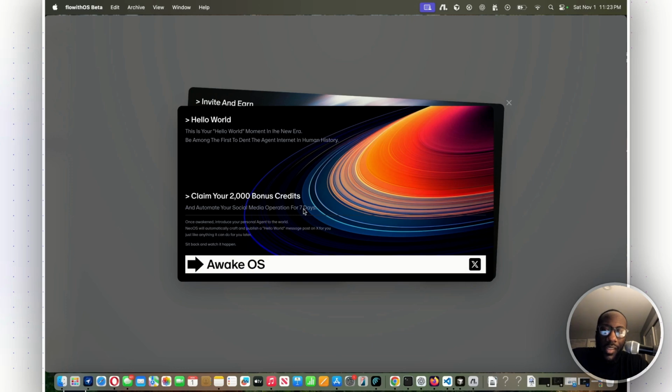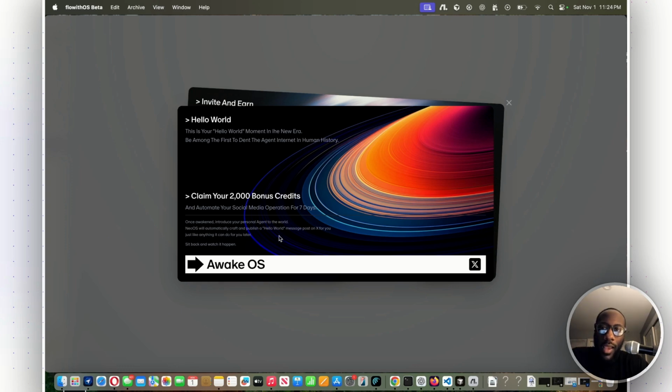And the way they're positioning this feels like the future, right? You see here, automate your social media operations for 7 days. Once awakened, introduce your personal agent to the world. Neo OS will automatically craft and publish a hello world message post on X for you, just like anything it can do for you later.